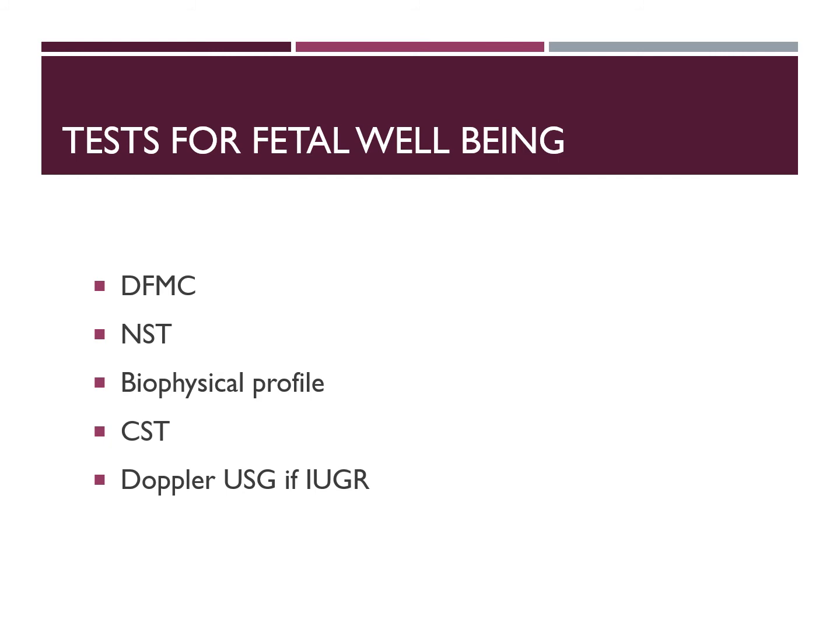The normal amniotic fluid index is between 5 to 15. If it is less than 5, we call it oligohydramnios, and the score is 0. If it is normal, we give a score of 2.